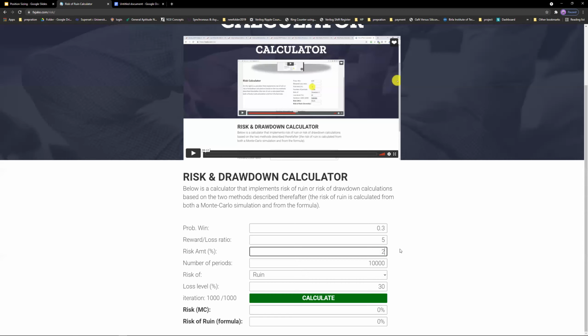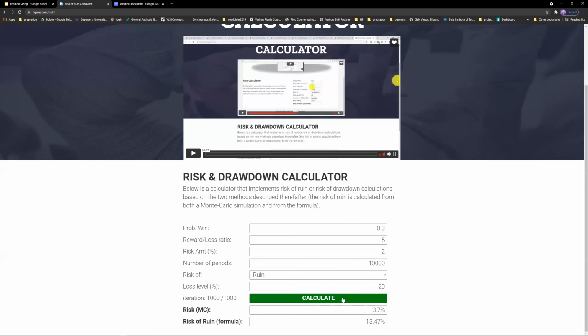But if I risk 2% of my capital, then there is a 5% chance of ruining my capital, right? If I say 30% is my risk of ruin capital, then there is a 5% chance I'll hit it, right? If risk of ruin for somebody is 20%, then it says almost 14% probability that you will hit it.